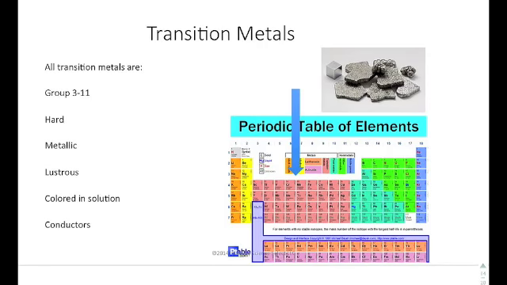Next, you have the transition metals. The transition metals occupy this entire group right here. See how it's lowered from the periodic table? It creates like a little bowl. These elements right here are called the transition metals. They're groups 3 to 11. They're hard, which means they're very difficult for you to actually cut. They're metallic, they're shiny, they're lustrous, and they're colored in solution. So whenever you put them in water, they tend to change the color of the water. Copper turns something blue, iron turns it red or orange. It kind of depends on what it's mixed with, but they do change colors. And they are conductors of electricity and heat.